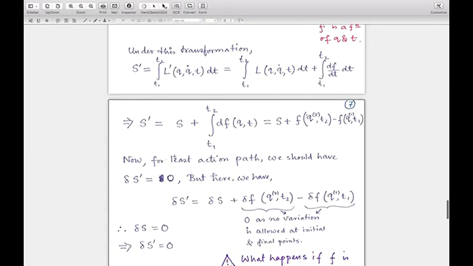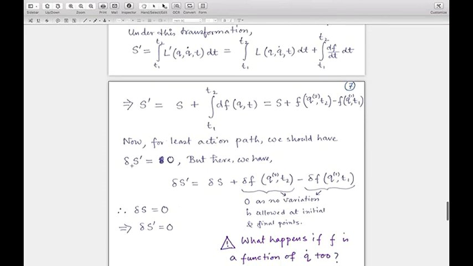Now we perform a variation of the new action, so delta S prime, and we will check whether this is 0 or not. If this is 0, then the purpose is served. So delta S prime is equal to delta S, the variation of the old action, plus delta f(Q2, T2) minus delta f(Q1, T1).